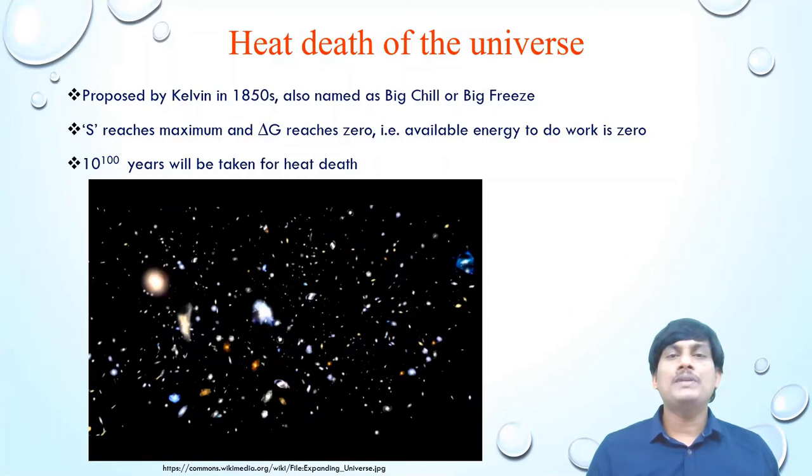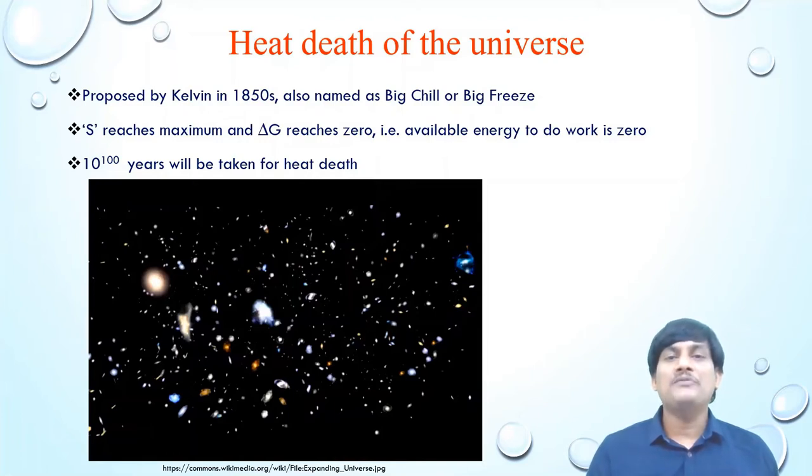When the entropy reaches maximum, that is, the unavailable energy reaches maximum, so the available energy will be 0. The change in Gibbs free energy will be 0. In this case, the available energy to do work is 0.